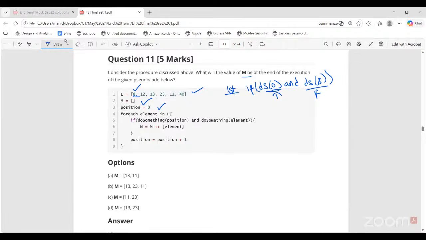So if the entire thing gives false, then will I add the current element to the M list? No. I will simply increase the position by 1, that is the next index. Okay, so now position is 1.